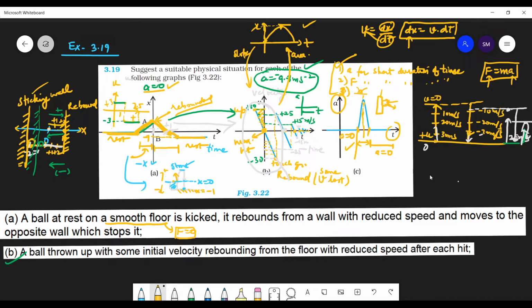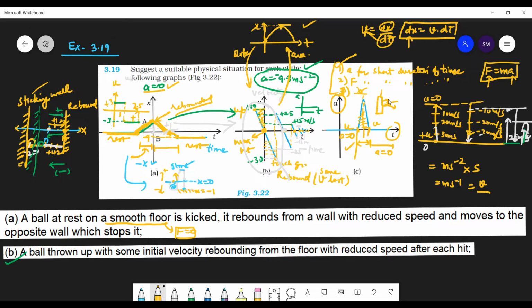So the area of this graph tells you, okay, acceleration is 0 here, acceleration is 0 here, but this tells you meter per second square into seconds. So area means multiply both these units, and that is meter per second. So that's the velocity. Okay. So here you have some initial velocity, and add this velocity, add this area, and that's your final velocity.